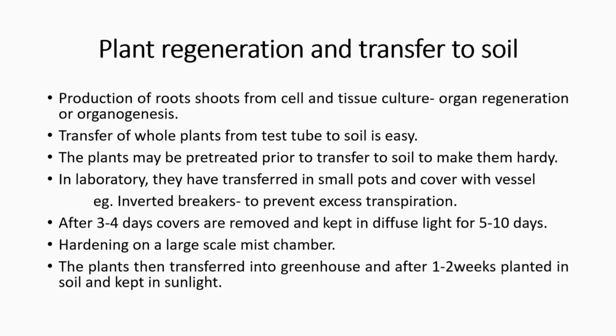Friends, now we are going to see plant regeneration and transfer to soil. Production of shoots and roots from cell and tissue culture is known as organ regeneration or organogenesis. Transfer of whole plants from test tube to soil is easy, but before transferring, the plants should be pre-treated to make them hardy. In the laboratory, they are transferred to small pots and covered with vessels or inverted beakers to prevent excess transpiration. After 3 to 4 days, the covers are removed and the plants kept in diffuse light for 5 to 10 days. Hardening on a large scale is done using a mist chamber. Plants are then transferred into a greenhouse and after 1 to 2 weeks planted in soil and kept in sunlight.